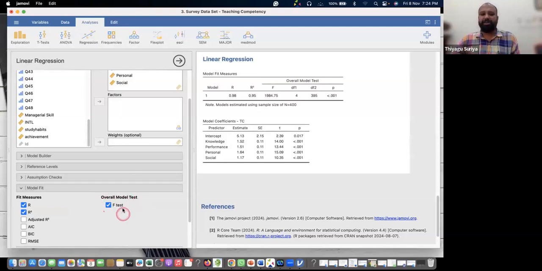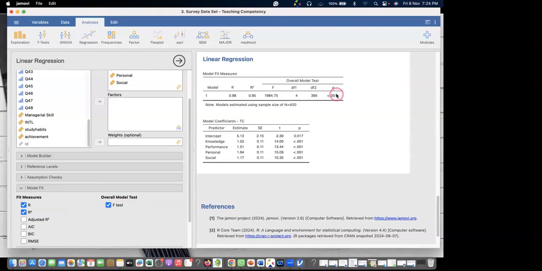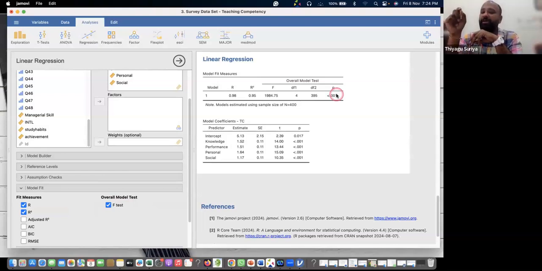When you click this model fit, it shows the F test score. Now, what is that F value? The P value, is it significant or not significant? Significant. Therefore, what is the interpretation? There is a significant prediction of the independent variables on the dependent variable. Therefore, the model is fit. Only when the model fits can you see the model coefficient values.